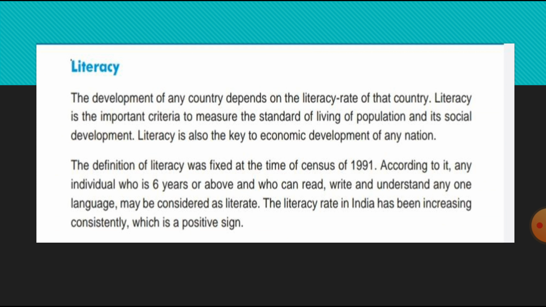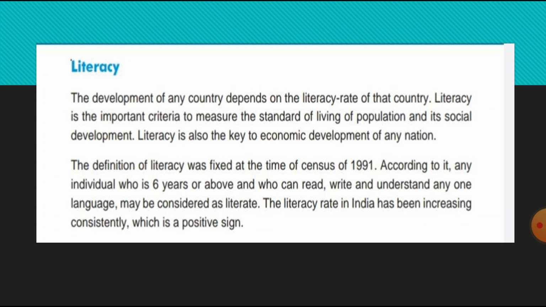Literacy. What is literacy? The development of any country depends on the literacy rate of that country. Literacy is an important criterion to measure the standard of living of a population and its social development.